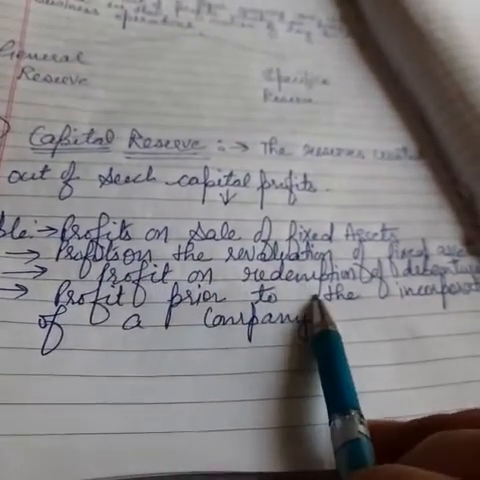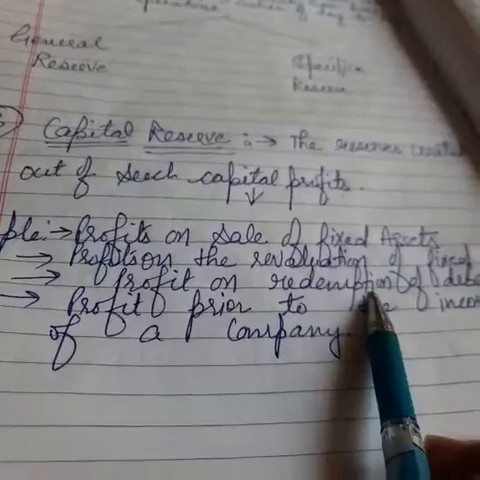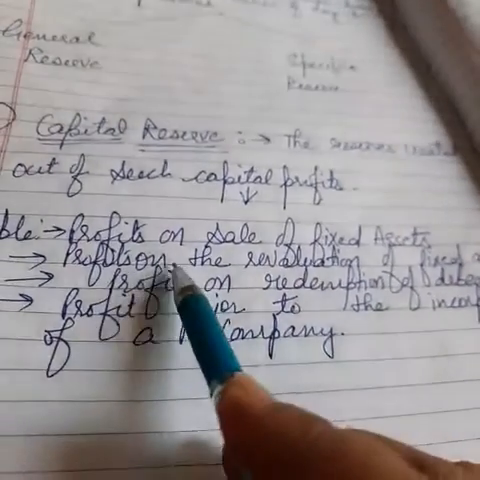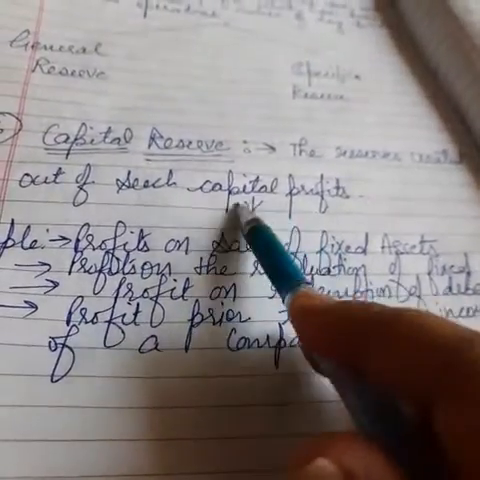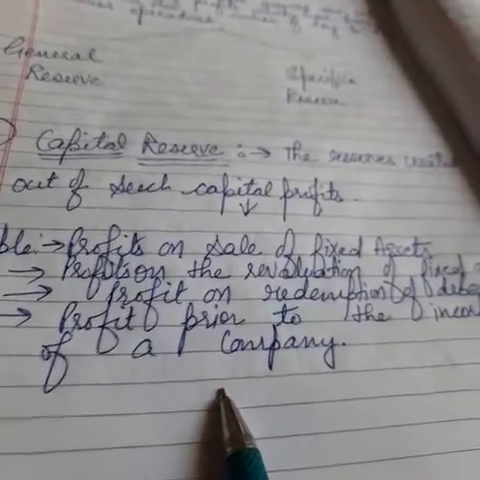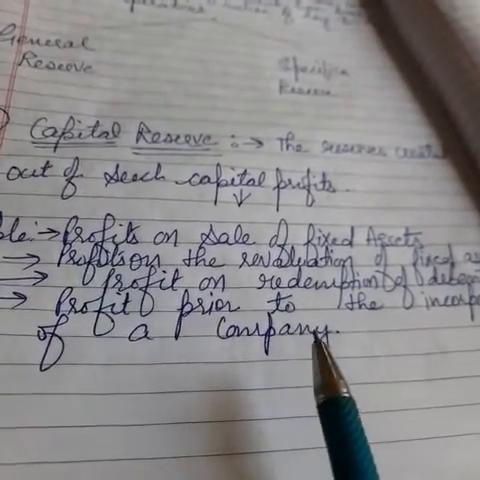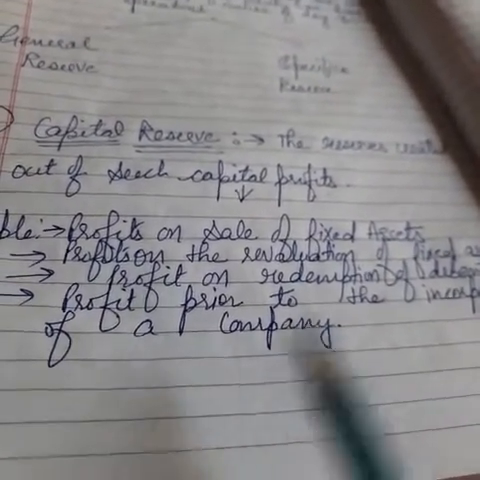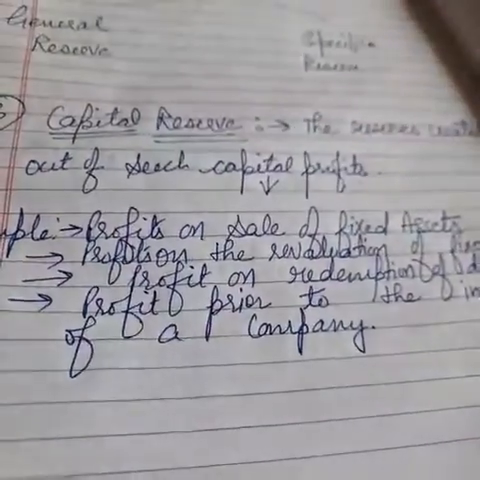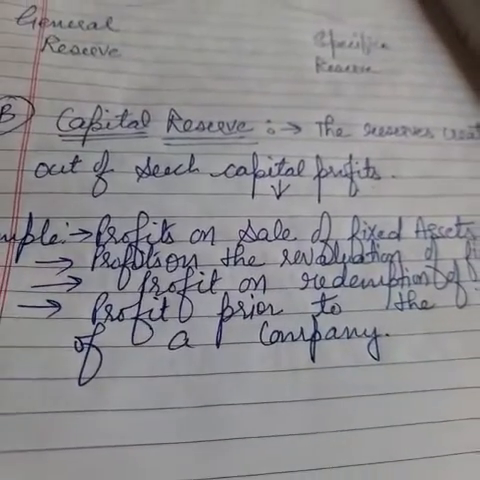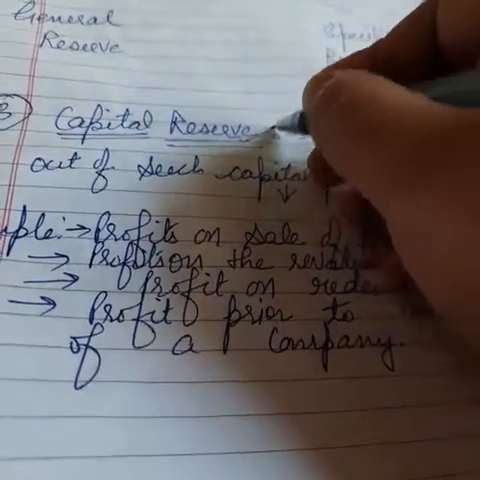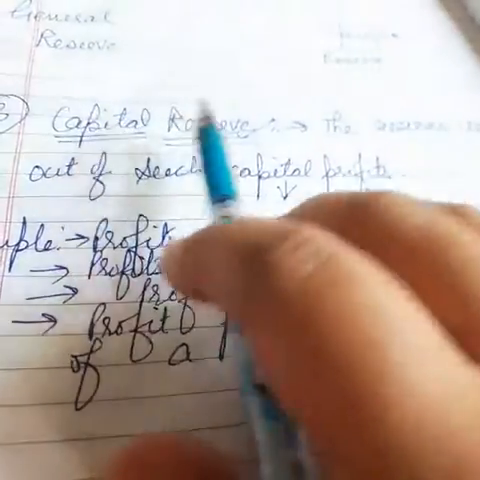Then profit on redemption. Redemption means cancellation. So when we pay back money to the debenture holders, then the profit arising out of that is called capital profit. Then profit prior to the incorporation of a company, means before the starting of the company, if the firm is earning any profits, that is called capital profit. Right, so out of these profits, if we are setting aside money as a reserve, that reserve is called capital reserve.